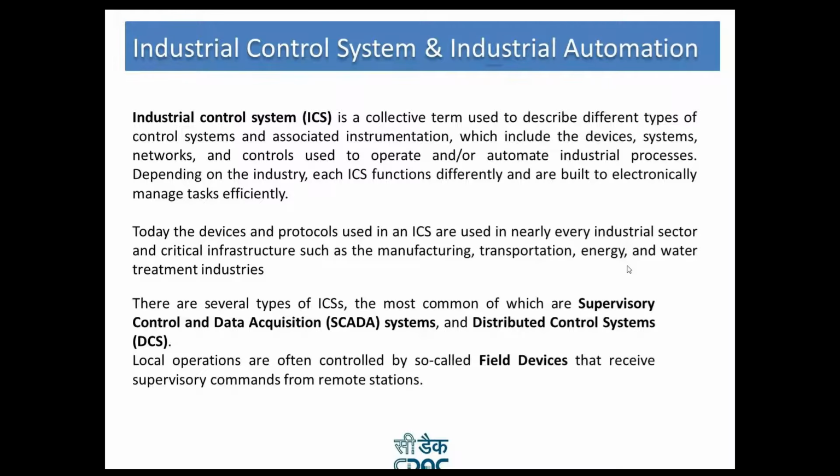Controls are the devices used to control all these systems. It can be your SCADA software, your PLCs, your distributed control systems. All these are part of the controls used to operate and automate the industrial process. Depending on the industry, each industrial control system functions differently and is built to electronically manage tasks efficiently.